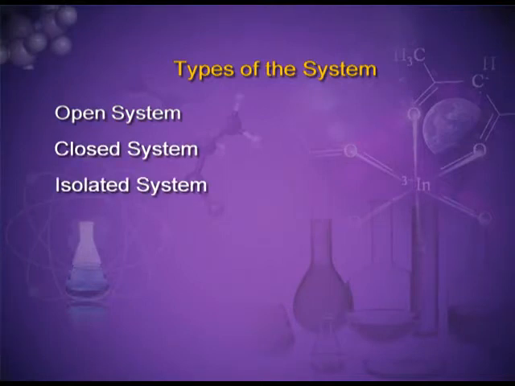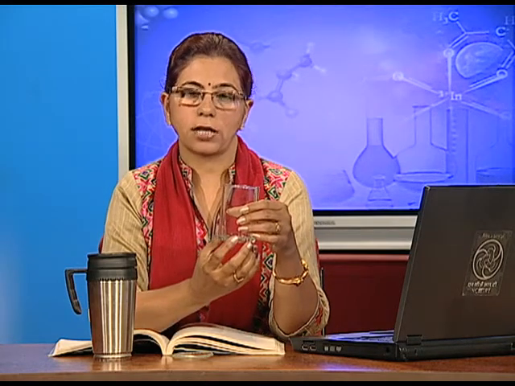Let me explain you one by one. Open system. This is a beaker and it is open from the above and the walls are thermally conducting. Suppose there is water in this beaker and I heat this water using a burner. Then the water will be heated in this beaker and after some time the water vapors will go into the upper atmosphere.